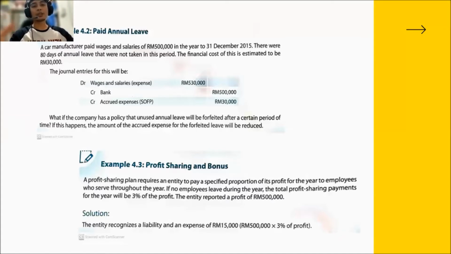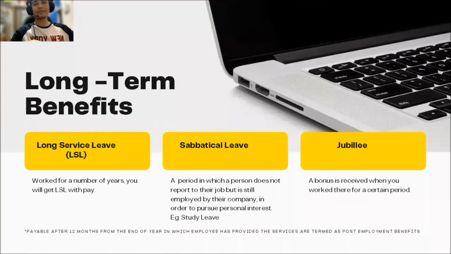Okay. So the solution is that we need to recognize the liability and expense of 15,000 ringgit, in which we use the profit collected by the company and multiply it by the 3% profit sharing payment to its employees. So it is a liability and expense to the company. Next, I will pass to Hakim.